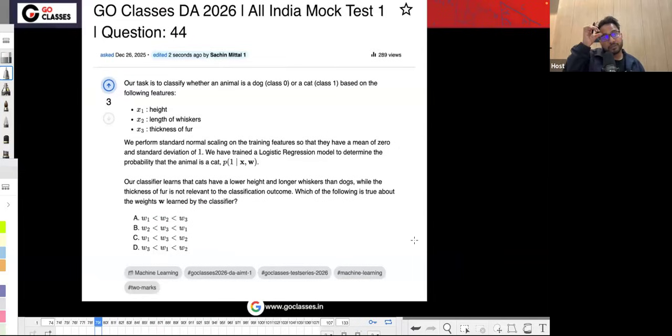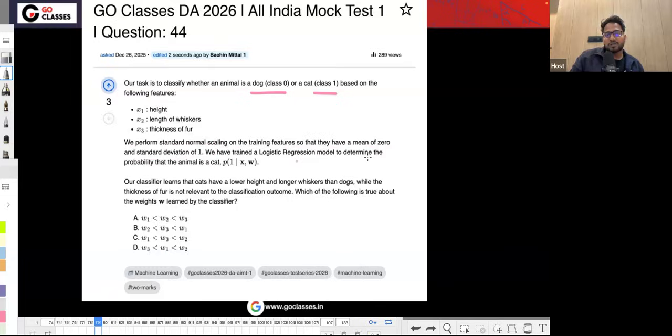Now let's solve this question, which was really a nice question, and it was related to understanding how these W1, W2, W3, the weights, are behaving with respect to the logistic regression model. So they are saying that suppose you want to classify into dog or cat. Cat is class 1, and these are the three features: x1, x2, x3. X1 is the height, x2 is the length of whiskers, and x3 is the thickness of fur. We perform the standard normal scaling. They are saying that you are doing normalization, standardization, on the training features, so that the mean is 0 and the standard deviation becomes 1.